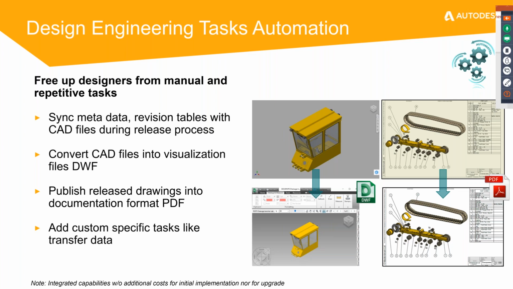You can also automate a process where PDFs are automatically released into a specific set of folders or locations. You can create specific tasks like data transfers. Once a particular state of that project has been reached, the data has to go to procurement, marketing or sales, so I can ensure that level of automation. I can also ensure an automated file numbering structure or file naming schema, which adheres to your company practices as well.